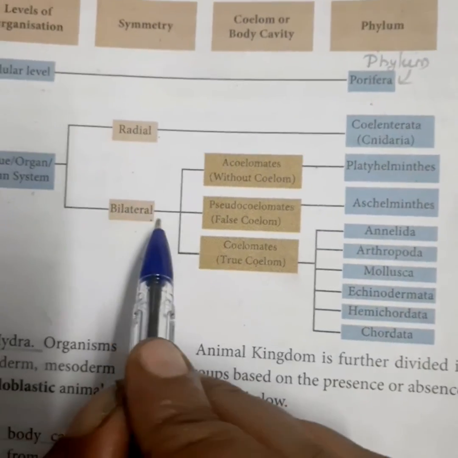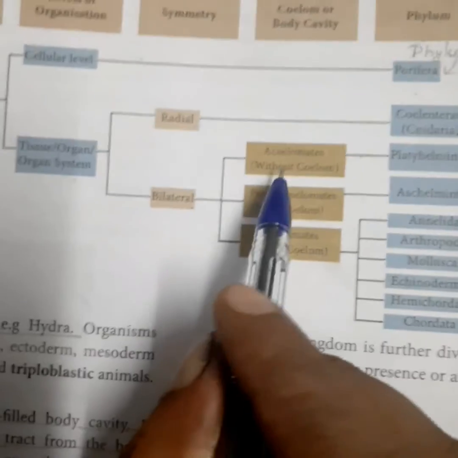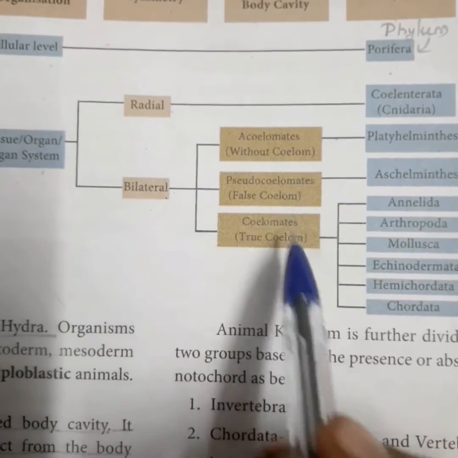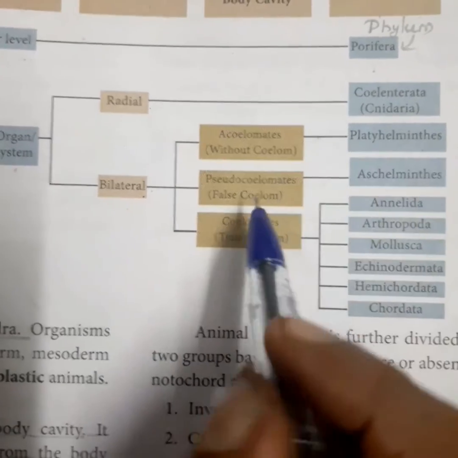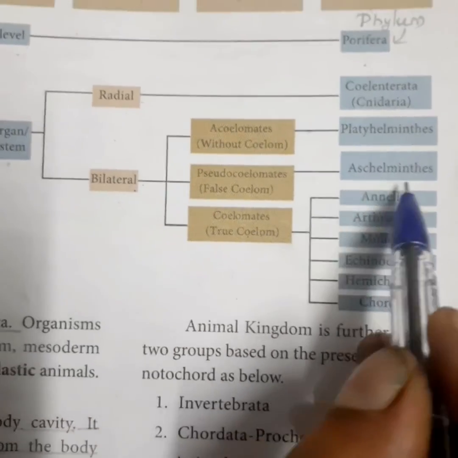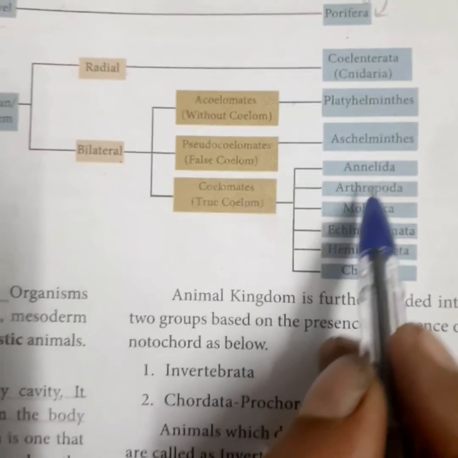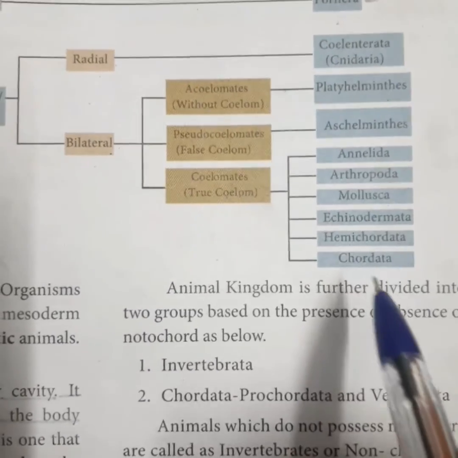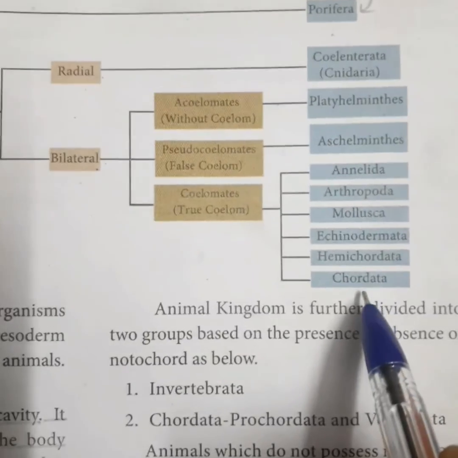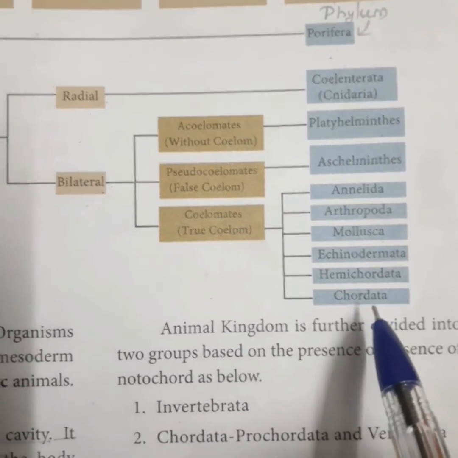Coelenterata. And the bilateral symmetry is classified as acoelomate, pseudocoelomate, and coelomate. Acoelomate: Platyhelminthes. Pseudocoelomate: Aschelminthes. Coelomates: Annelida, Arthropoda, Mollusca, Echinodermata, Hemichordata, and Chordata.